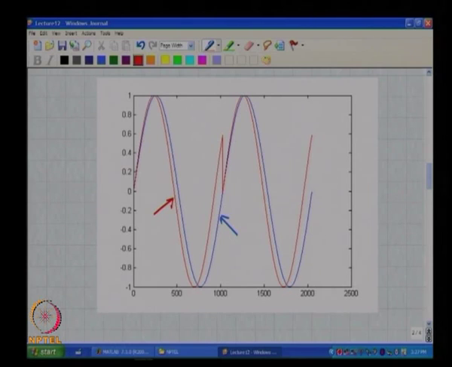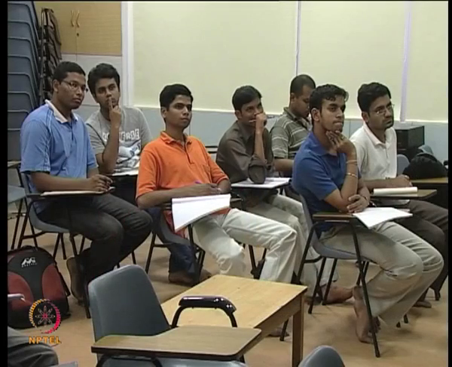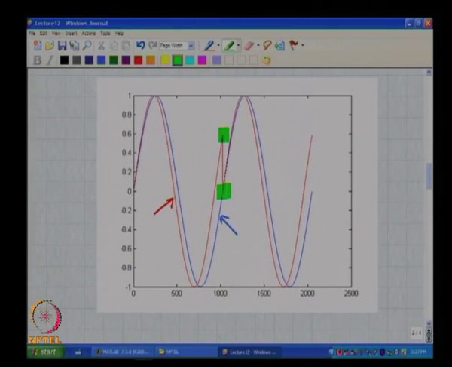A discontinuity is nothing but an impulse, correct. So, there is a jump here, and how frequently does this jump occur? It occurs every n samples. This corresponds to a fundamental frequency of 1 by n samples.